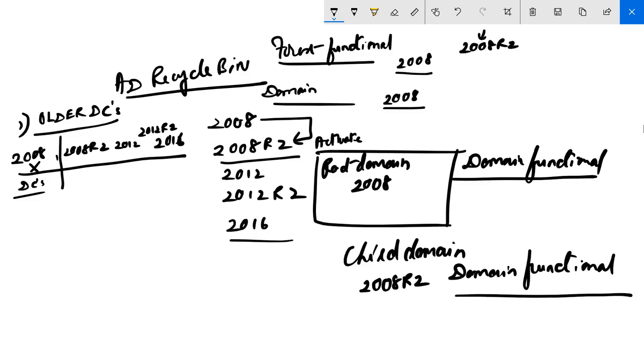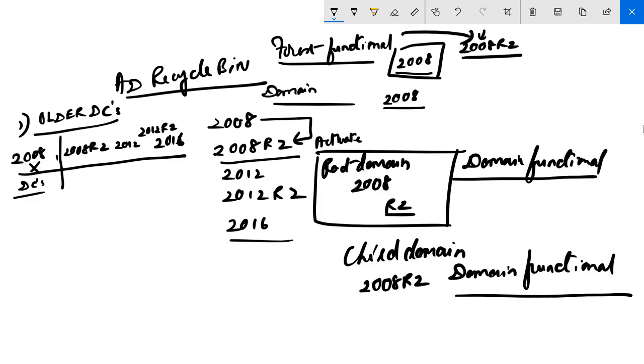The forest function level has to be the least. The forest function level has to be 2008. Okay. That's mandatory. The least of the two. The least of the two has to be the forest function level, because the forest has to support you. If your forest function level is 2008 R2, that means this is also 2008 R2, this is also 2008 R2. Right. You're getting it. So Microsoft said that if you want to enable AD Recycle Bin, then your forest function level has to be 2008 R2. So that means for my forest function level to get to 2008 R2, I have to make my root domain also 2008 R2. Yeah. Then only my forest function level can be raised.